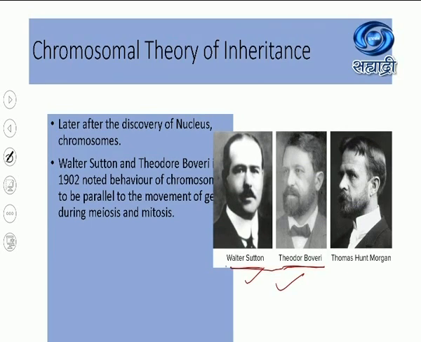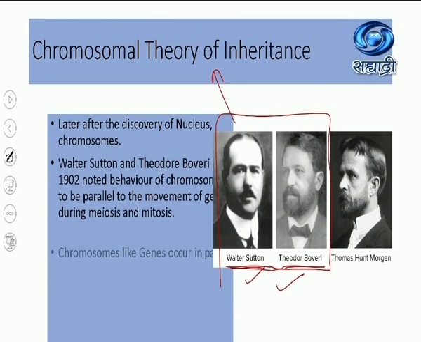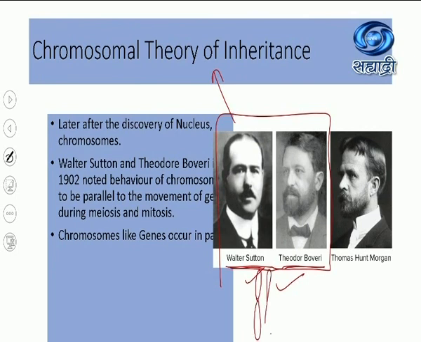So the theory proposed by Walter Sutton and Theodore Boveri is called the chromosomal theory of inheritance. Let me explain it to you in detail. They said that chromosomes, like genes, occur in pairs. One is paternal, one is maternal, and genes also occur in pairs. Of course, Mendel did not use the word genes. He used factors and he called them alleles. Do you remember allele? An allele is a pair of genes located on homologous chromosomes at the same loci. So they are also in a pair, and chromosomes also occur in a pair.